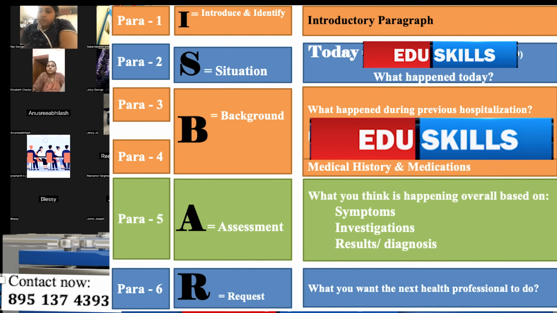Then B stands for background. If the patient was admitted in the hospital maybe 2 weeks prior to this, or maybe last month, whenever, the hospital admission, the treatment, vital signs, details should be given in the background. Plus, relevant medical history and medication should be mentioned in the background. For example, if they have some chronic conditions which affect them now, for example, diabetes, hypertension, other chronic conditions, that has to be mentioned in short in the background.